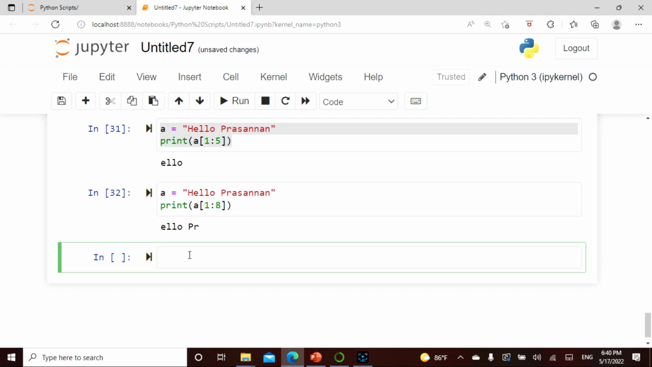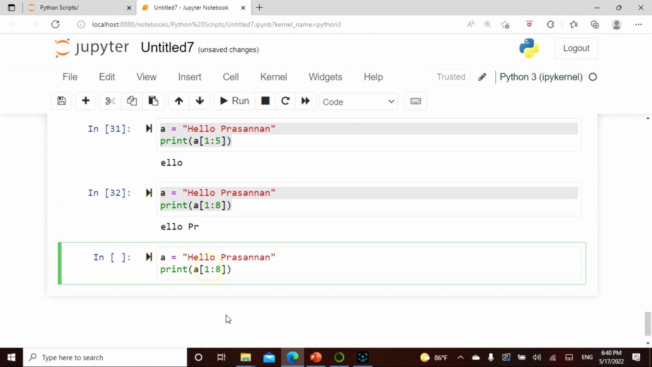Let's make it even more interesting. We can also do a reverse. What I will do is -5 to -2, and let's see how it works.